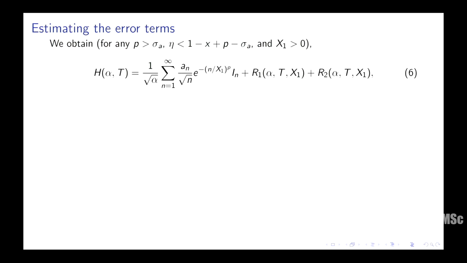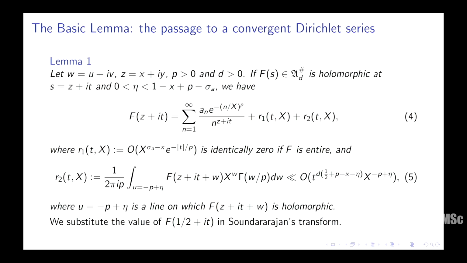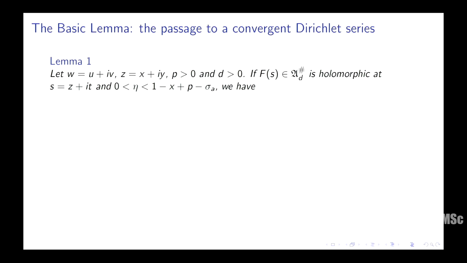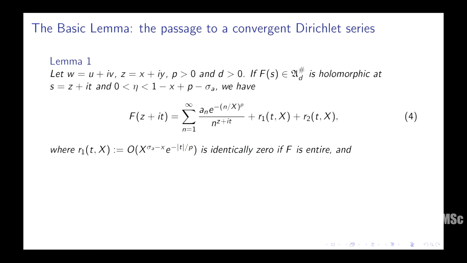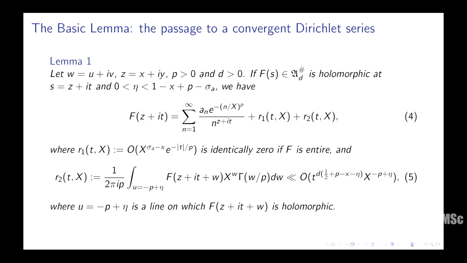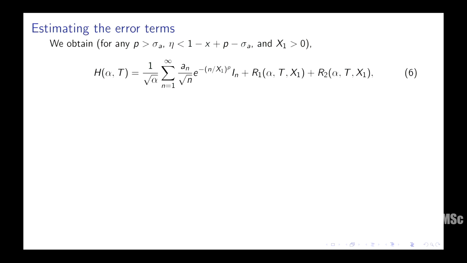Okay. So there it is. I put in that Dirichlet series, and in Soundararajan's transform, what do I need to do? I need to integrate. I'm integrating on the interval 2 alpha T to 3 alpha T. I'm integrating this function. So I've now substituted a convergent Dirichlet series plus some error terms for this particular function. Okay. So we'll do that. And perhaps, if you don't remember the definitions, perhaps that's readable. I'm not sure from the back. Okay. So let's do that.